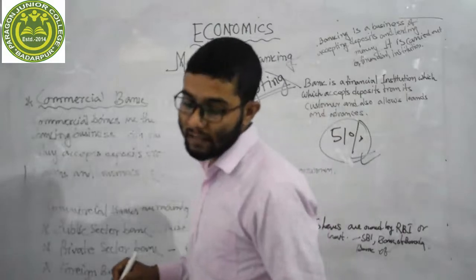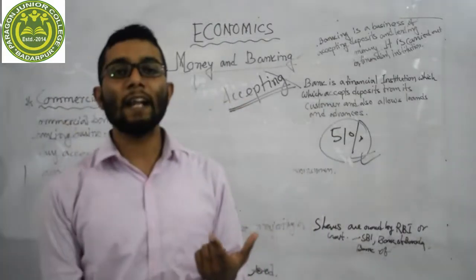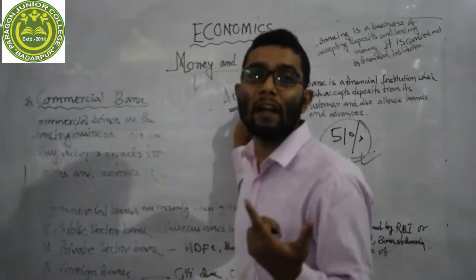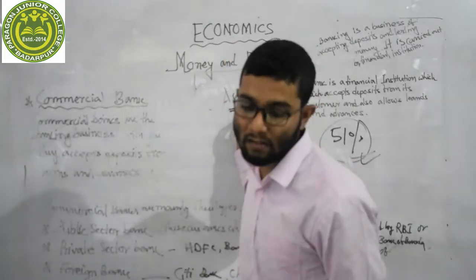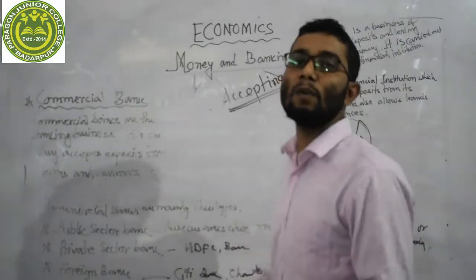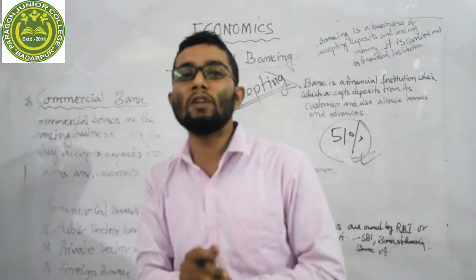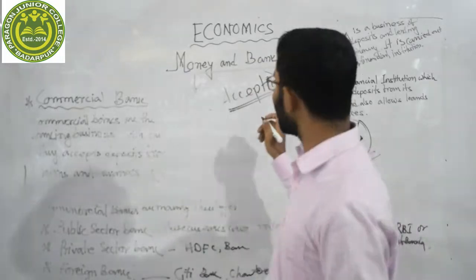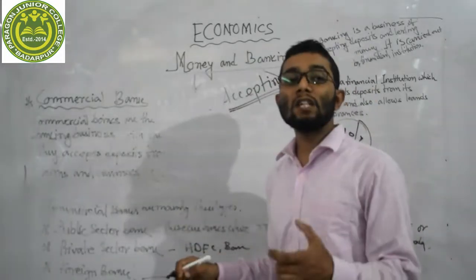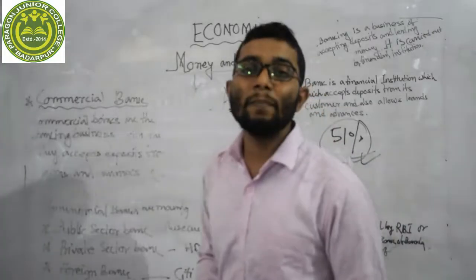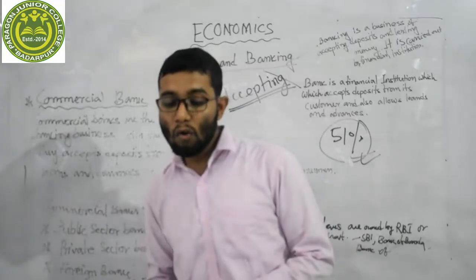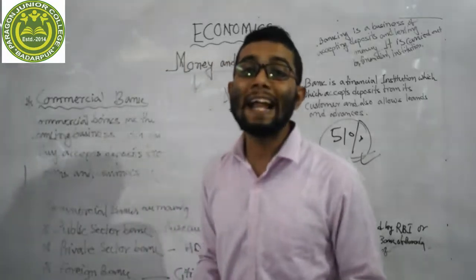Many types of deposits are there: demand deposits or current account deposits. Commercial bank accepts demand deposits or current account deposits from its customers. Then fixed deposits, FD, from its customers. Saving deposits and recurring deposits from its customers. So what we have learned, the first function of commercial bank is accepting deposits from its customers. Our second function is loans and advances, or we will say lending money.